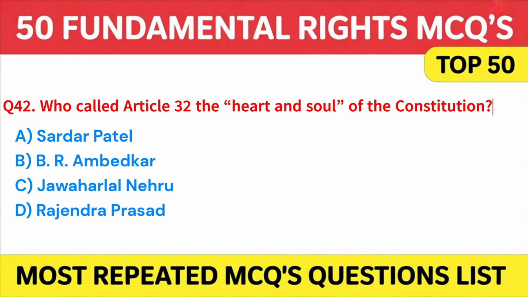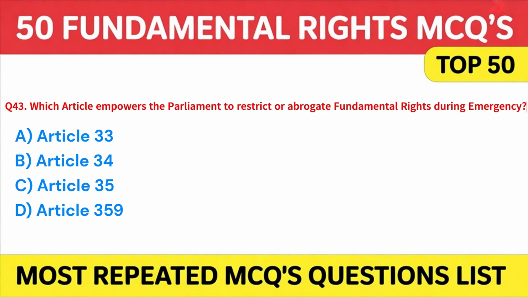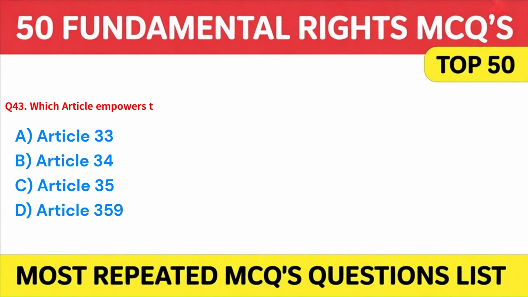A. Sardar Patel. B. B.R. Ambedkar. C. Jawaharlal Nehru. Or D. Rajendra Prasad. Answer. B. B.R. Ambedkar. On to next. Which article empowers the Parliament to restrict or abrogate fundamental rights during emergency? A. Article 33. B. Article 34. C. Article 35. Or D. Article 359. Answer. D. Article 359. Moving on.